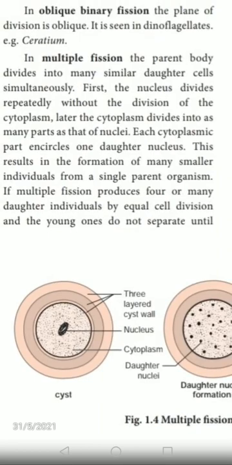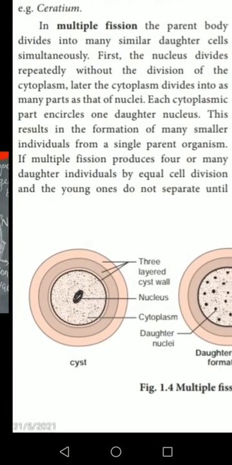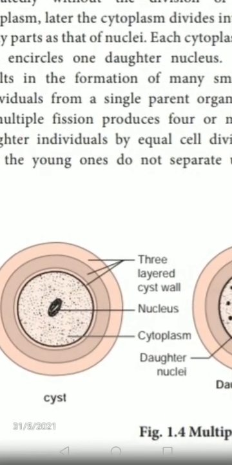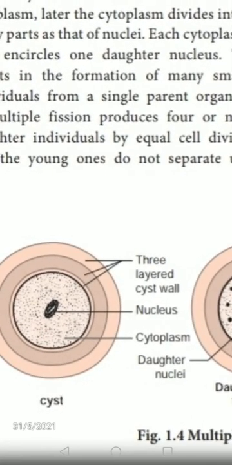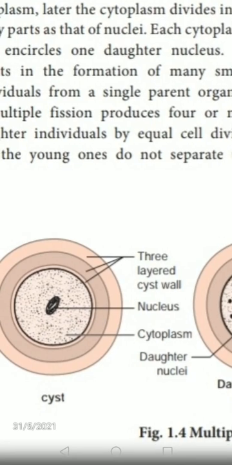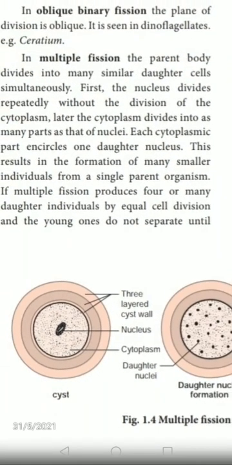What is encystment? During unfavorable conditions, the amoeba withdraws its pseudopodia, secretes a three-layered protective chitinous cyst wall around it, and becomes inactive. This is what we call encystment.